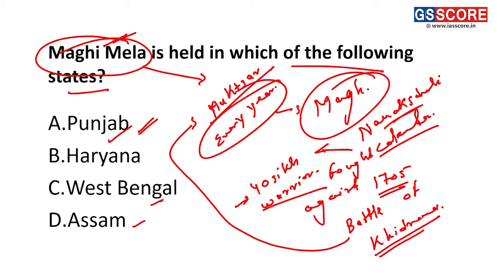And it is celebrated in remembrance of the 40 warriors who fought against the Mughals in 1705 in the Battle of Khidrana. Fine. So I think this question is clear.